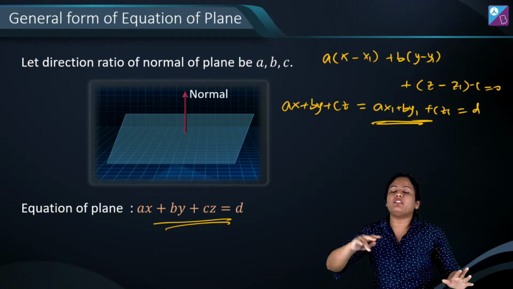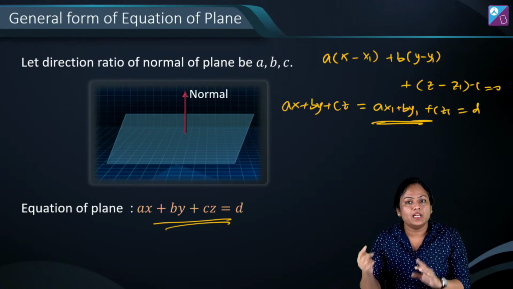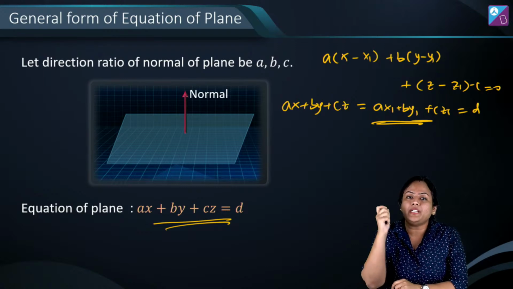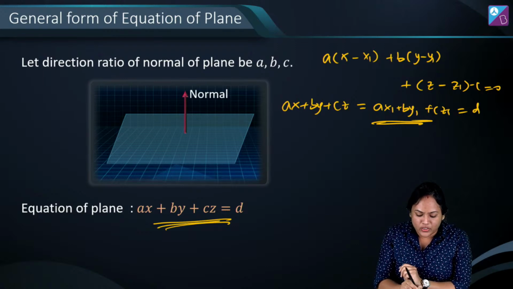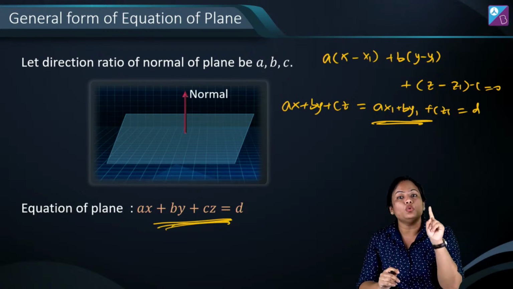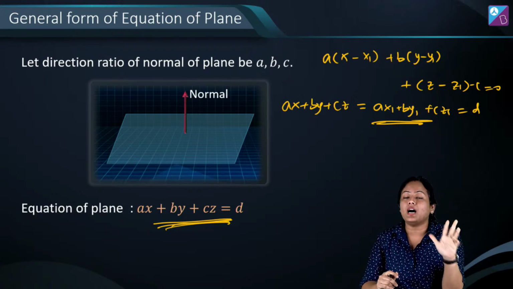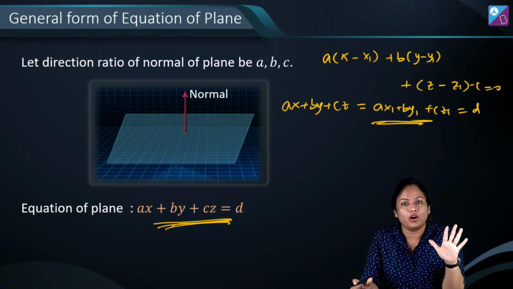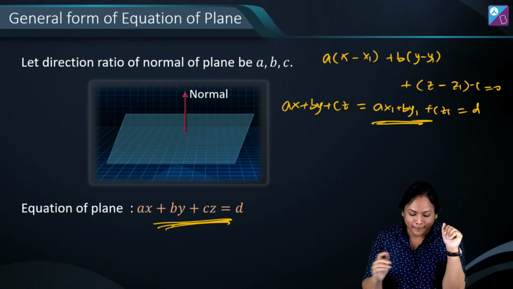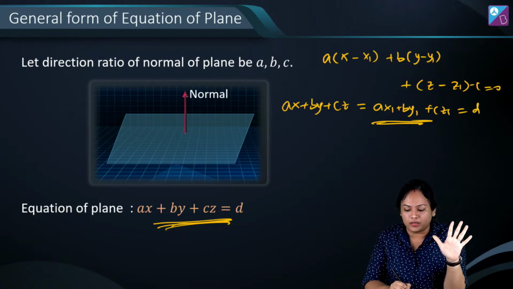So the general form of a line was ax plus by is equal to c. I told you a new parameter z is going to be added. So the equation of a plane will become this. And do not forget a, b, c are direction ratios of the normal. Alright. Okay, so these were the two forms which we learned.